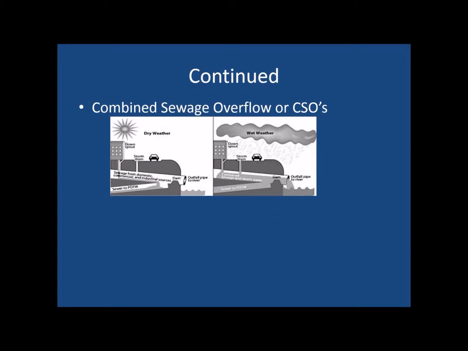Combined Sewage Overflow, or CSOs. CSOs are pipelines that combine sewage and stormwater runoff into one system to be treated together. In times of heavy rainfall combined with the continual population growth, the CSOs can no longer hold all the water running through the system. The extra water that cannot be contained in the systems is dumped back into the waterways via direct outfall pipelines.